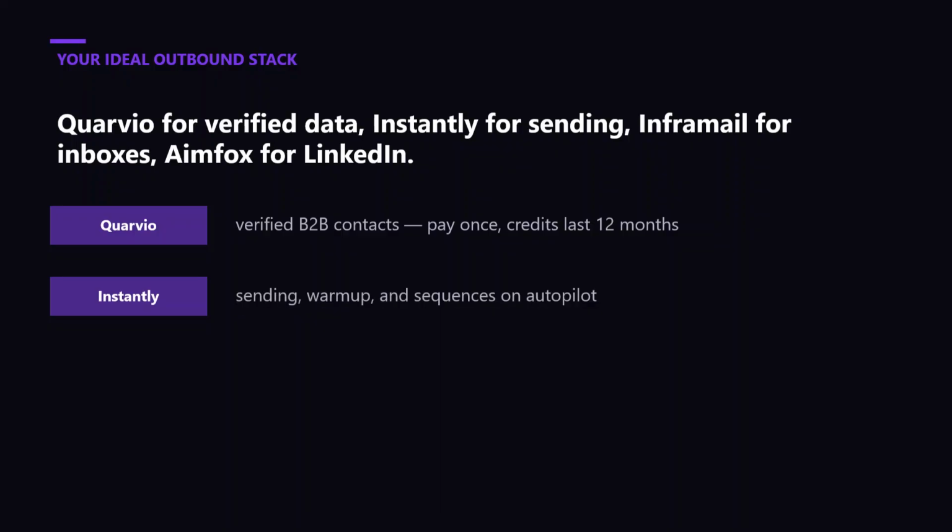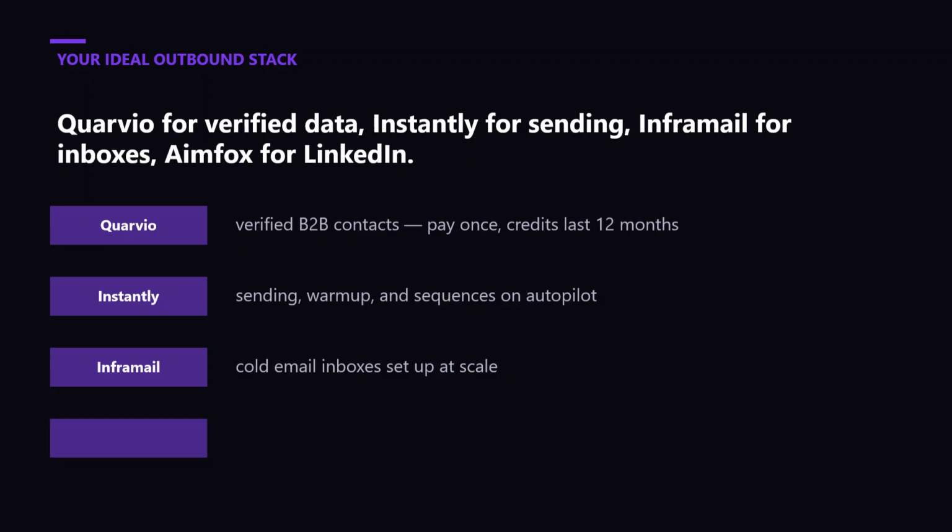For building a fresh outbound list, the stack we run keeps the jobs separate. Quarvio supplies verified contacts before anything gets sent, Instantly handles sending and warm-up. Infomail keeps the inboxes and authentication clean underneath. Infox runs LinkedIn in parallel. Know what job you're buying before you agree to a price nobody will show you upfront.